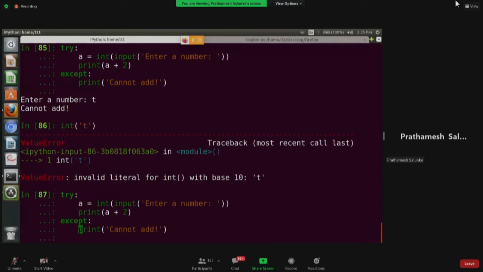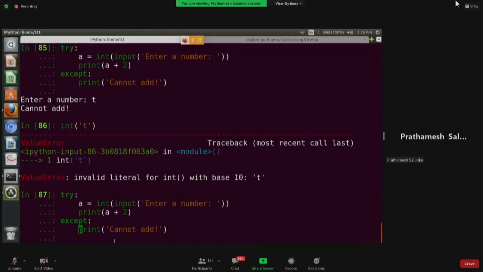Okay, obviously we have already handled it because we have written try except. All right, over here, cannot add. Yeah. So there are cases where we need to handle some logical errors like division by 0. Then there are such cases where user makes some mistake in entering the input. If we don't catch those exceptions raised by Python, then we may end up terminating the program. So this is how we handle exceptions.